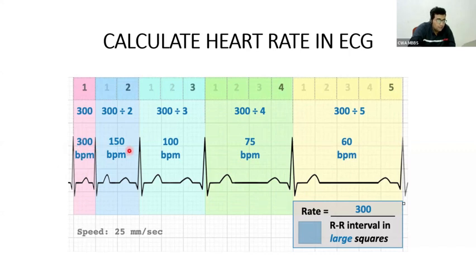This is one R wave, this is another R wave. In between, there are two large squares, one here and one here. So 300 by 2, that is 150 is the heart rate. Here you can see 3 large squares, so 300 by 3, 100 beats per minute. Here 4 large squares, so 300 by 4, 75 beats per minute. Here you can see 1, 2, 3, 4, 5, so 300 by 5 means 60 beats per minute. This is how we calculate the heart rate when you get an ECG.